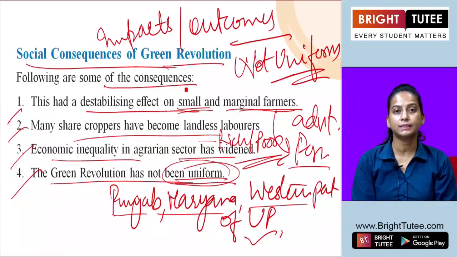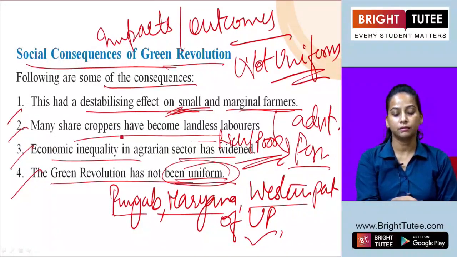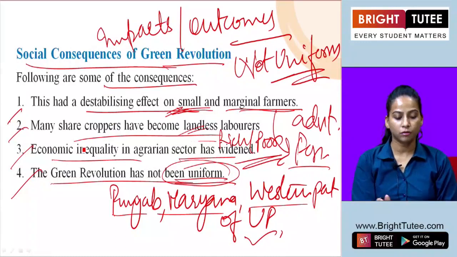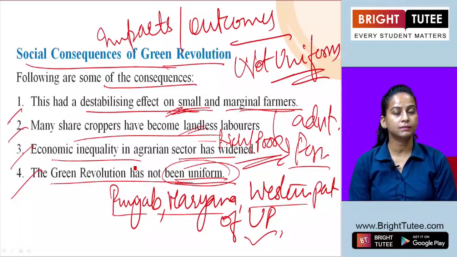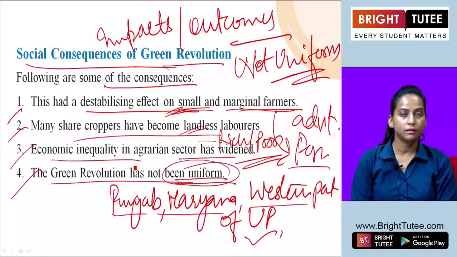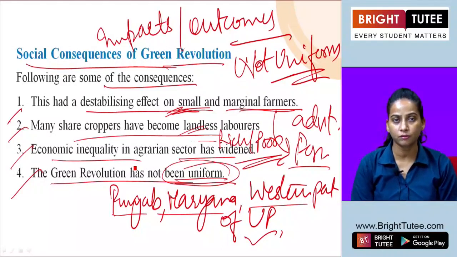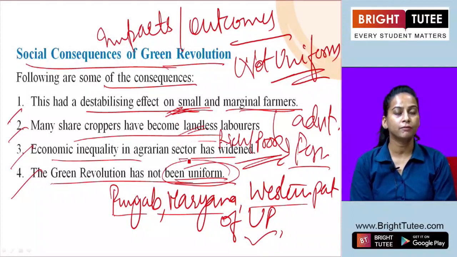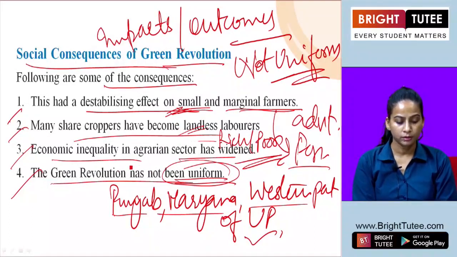And despite these limitations that we have discussed, the destabilizing effect on small and marginal farmers, sharecroppers becoming landless laborers, economic inequality, and the non-uniform impact of the green revolution, the green revolution paved the way for faster economic growth and corresponding social change in Indian society.